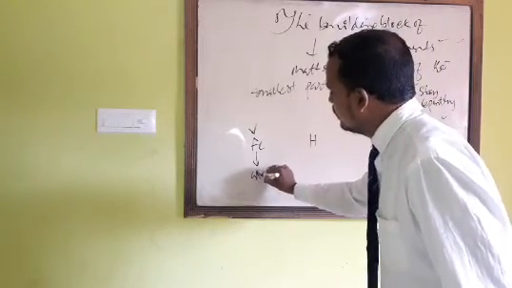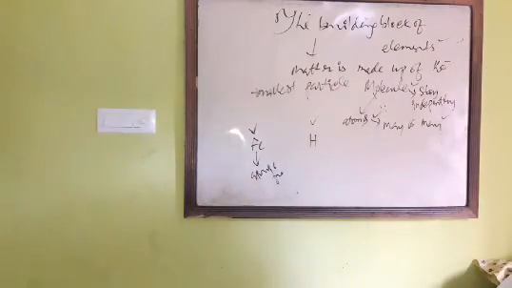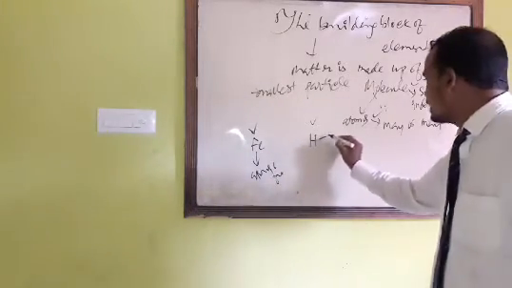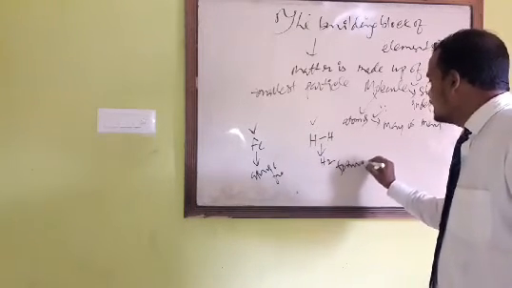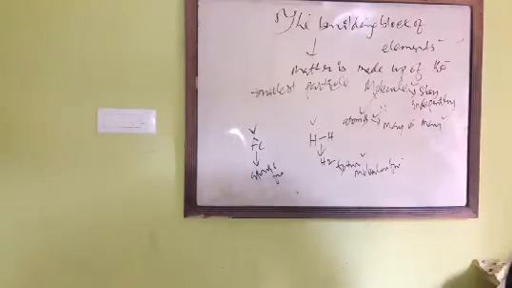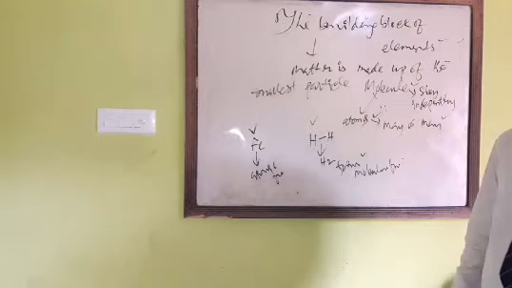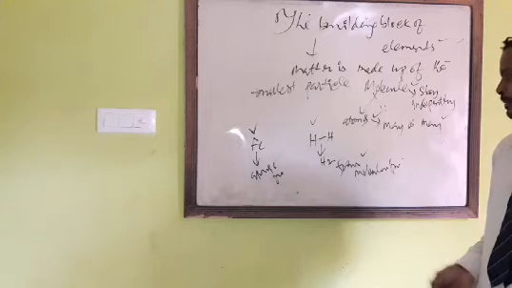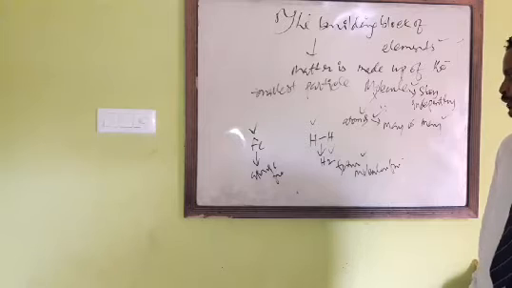But a single atom of hydrogen can't exist as an atom, so it will combine with another atom and stay in H2 form, that is molecular form. Some atoms, especially the gaseous atoms, can't exist independently and they stay in the molecular form only. Here hydrogen exists in diatomic form, that is H2 form.